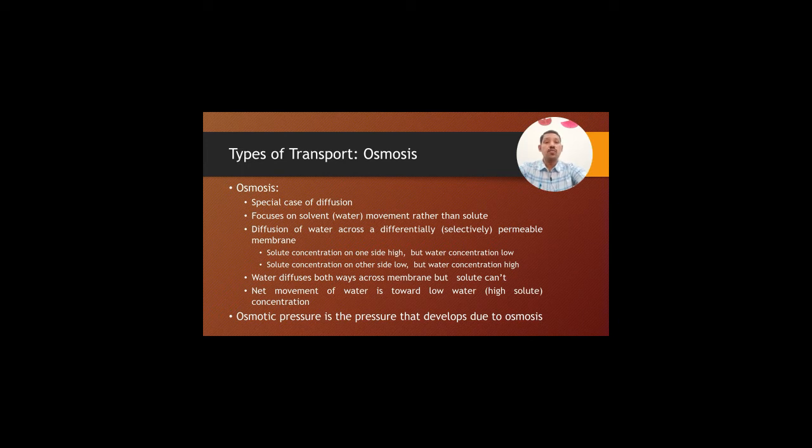In this type, water diffuses both ways across the membrane, but solute cannot. In the previous one, solute was moving, and in osmosis, solvent is moving. Net movement of water is towards the low water, meaning high solute concentration. Osmotic pressure is the pressure that develops due to osmosis.